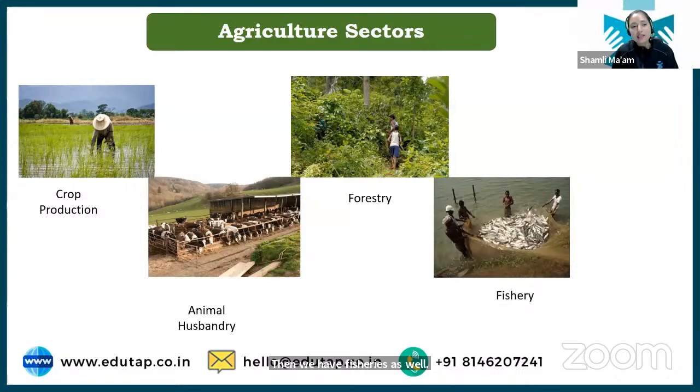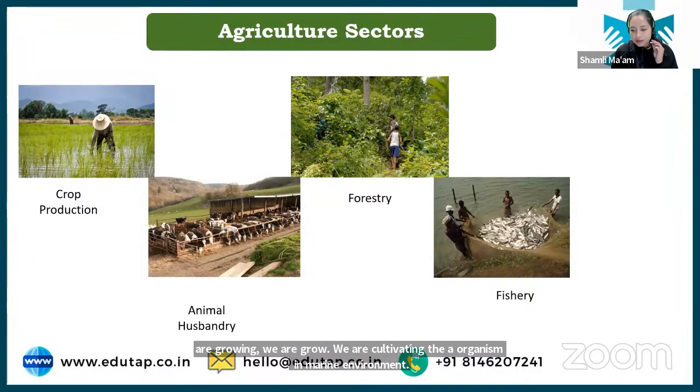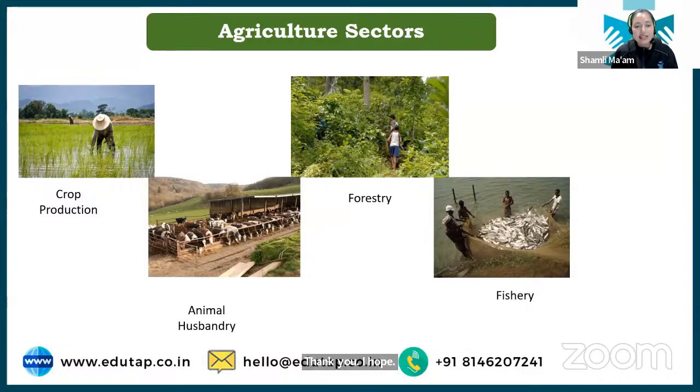So agriculture does not just include crop production, but it also encompasses rearing of animals, that is animal husbandry, and their breeding. Then we have forestry, that is production of forest crops for timber and other purposes. And then we have fisheries, where we are growing fish, cultivating organisms in the marine environment. I hope this is clear to you all.